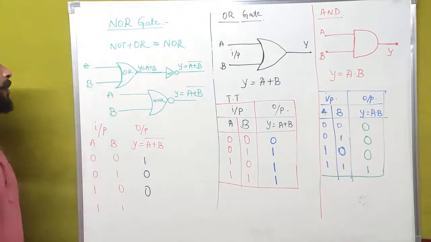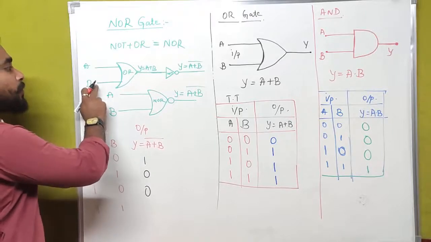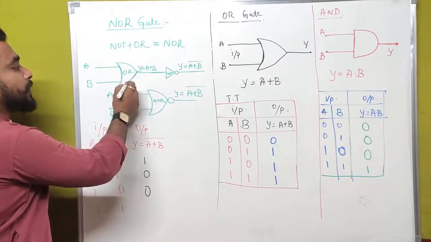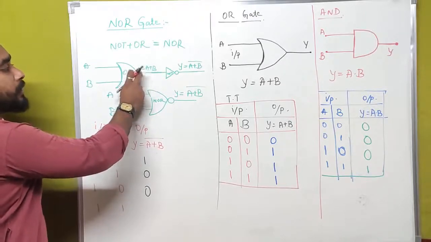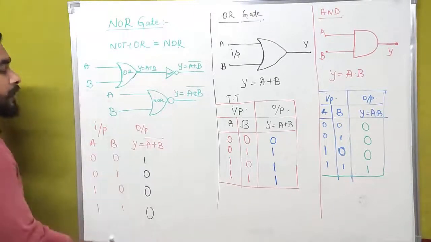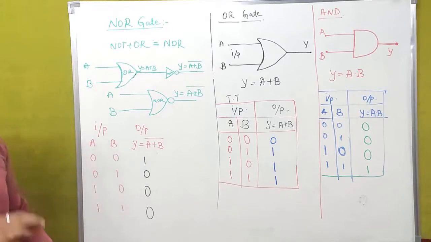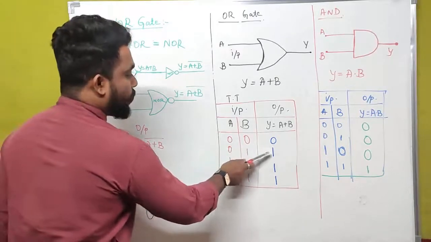In case of an OR gate, if any one of the inputs is high, that means 1, we will get output as 1 here. And 1's inversion is equal to 0. Actually, this is the output configuration of a NOR gate. In case of OR gate, we had 0, 1, 1, 1.